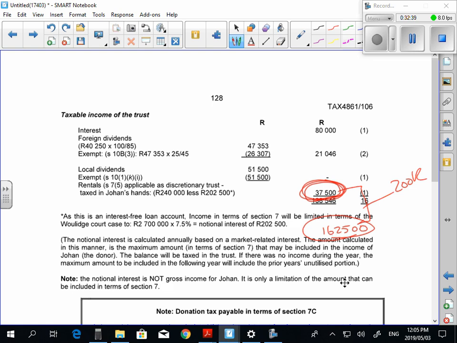Guys, can I just make one more warning? Okay, please do not speak to your friends at UJ. What happens at UJ, and I don't know whether they're going to do it this year, but they seem to think that they need to teach trust at what would be QE2 level. And there's all sorts of funny things when you've got half interest loans and all sorts of stuff like that. That is not part of your syllabus. So if you pull out one of those examples and you have a nervous breakdown, just understand it's not part of your syllabus for board. I'm only teaching you what's examinable for board. Is that all right? So please don't.